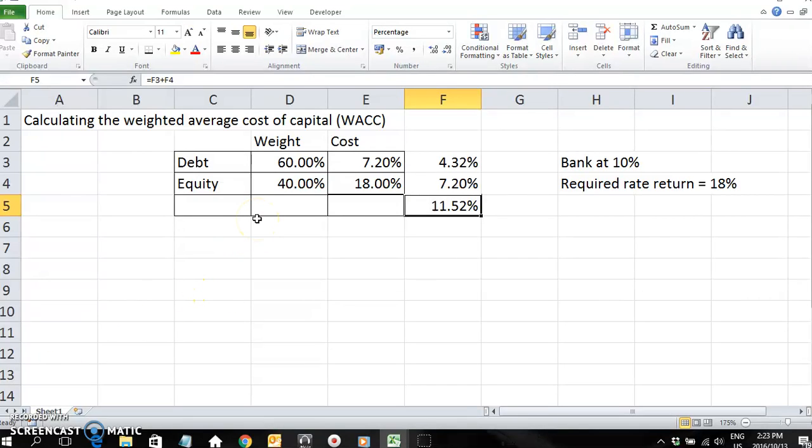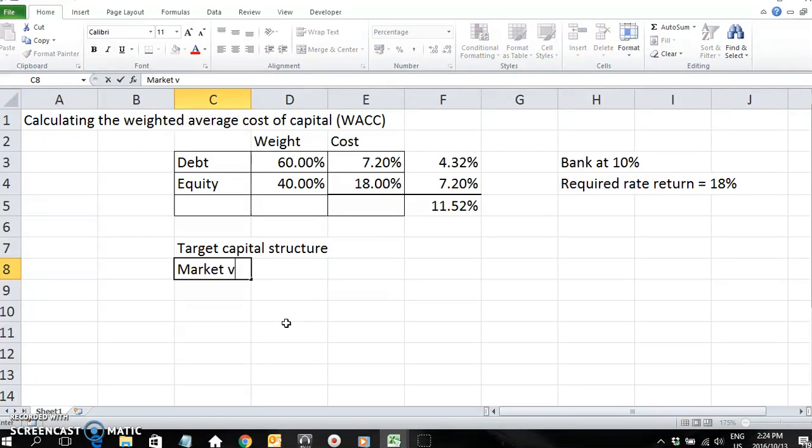So in the next clip, I'll show you how to determine the weights of debt and equity. So there's three ways we can do the weightings. It's either the target capital structure, the capital structure based on market values of debt and equity, and then the capital structure based on book values of debt and equity. And that is the ranking of the priorities of the calculation of the weightings of the WACC.